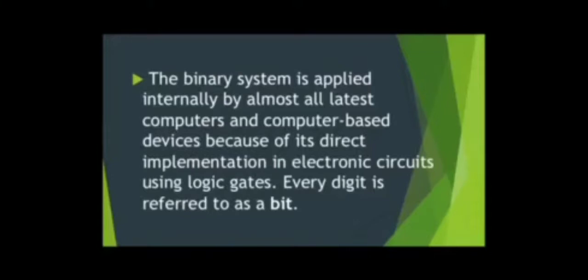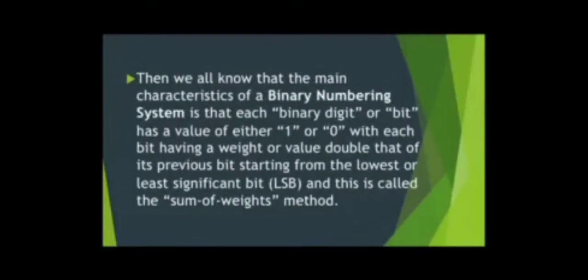Every digit is referred to as a bit. Then we all know that the main characteristic of a binary numbering system is that each binary digit or bit has a value of either 1 or 0, with each bit having a weight or value double that of its previous bit, starting from the lowest or least significant bit, or LSB, and this is called the sum of weights method.